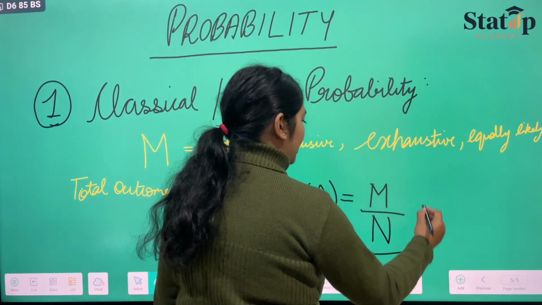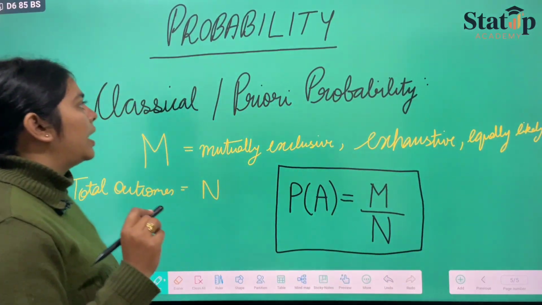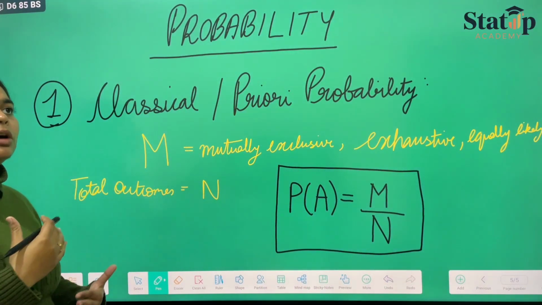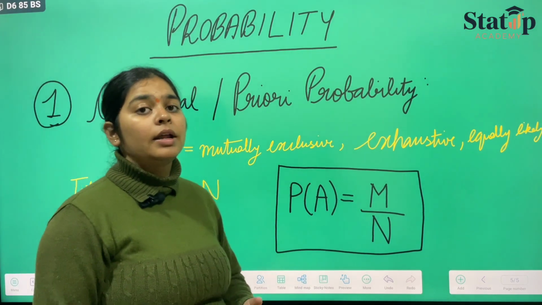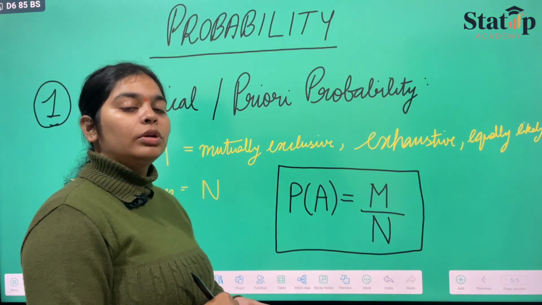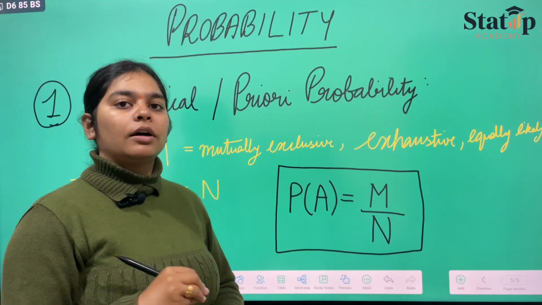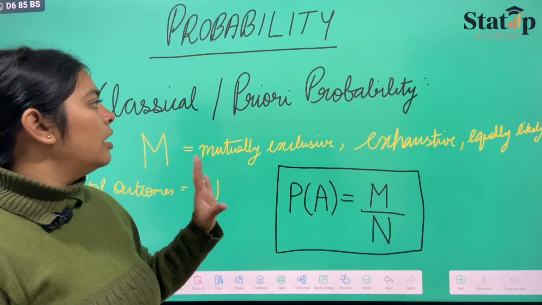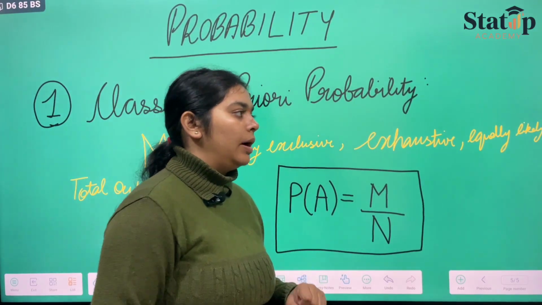This was considered as the classical probability. In very simple terms, we can say the probability of occurrence of that event upon total number of events that occurred. That is our classical or priori probability.